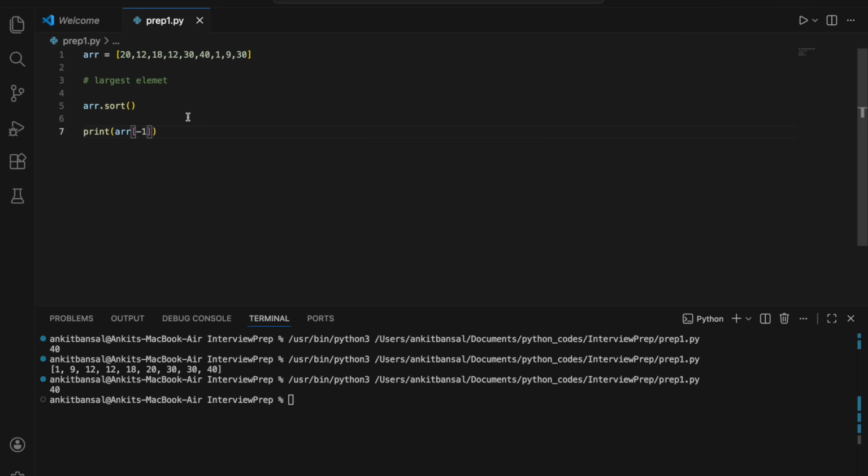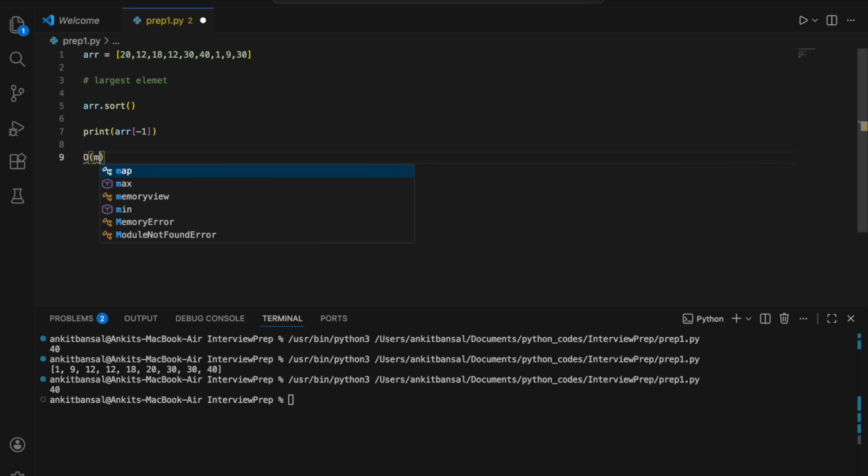But if you see, what is the time complexity? The time complexity will be O(n log n), because sorting takes O(n log n), right? And this is not the best solution.